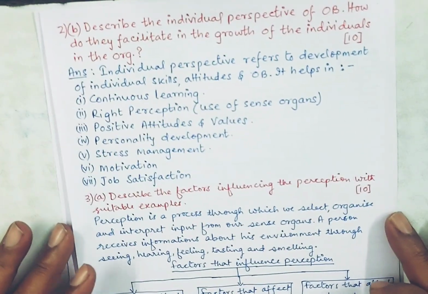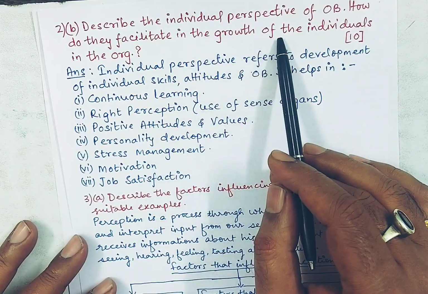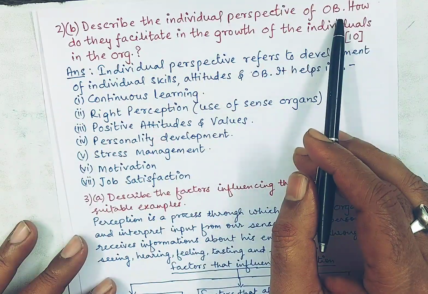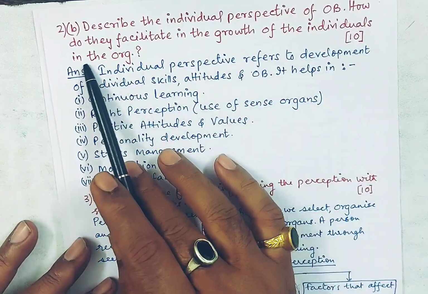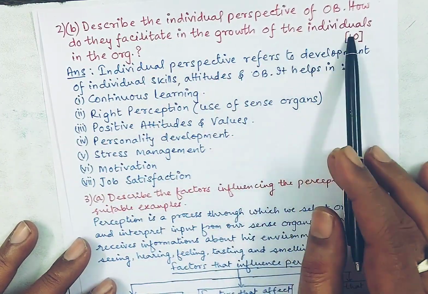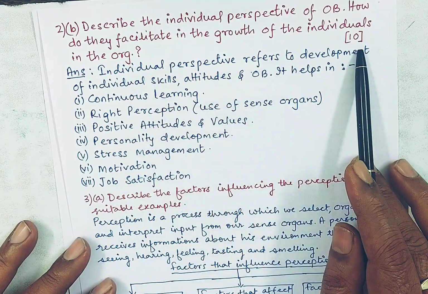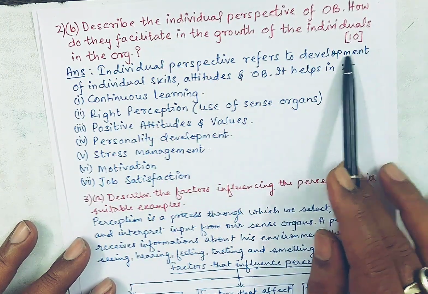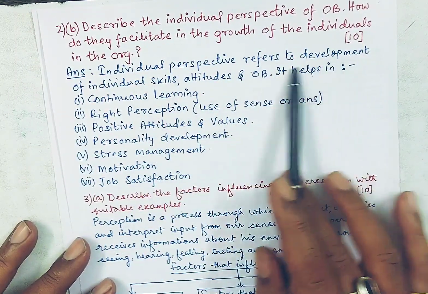This is question number 2, part B. The question says, describe the individual perspective of organizational behavior, where OB means organizational behavior, and how do they facilitate in the growth of the individuals in the organization. Again, this question is of 10 marks. About this individual perspective, I have written the definition here.